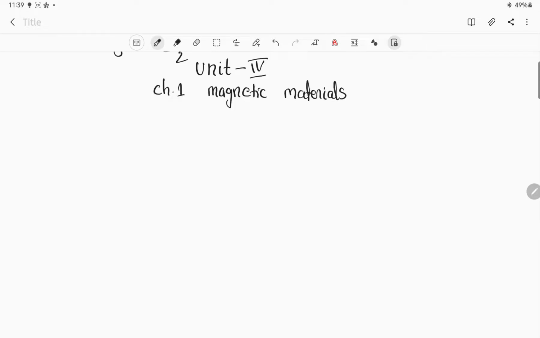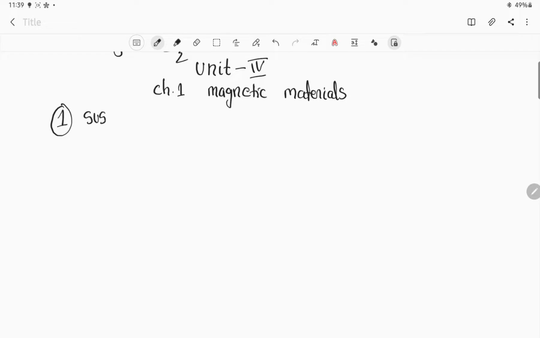So when I say magnetic materials, you need to understand this very much. It is required for you. What is actually a magnetic field? Here we are talking about the magnetic field. The region around a magnet is said to be the magnetic field. And one thing you need to understand in this chapter are the basic parameters or conceptual things that are very important.